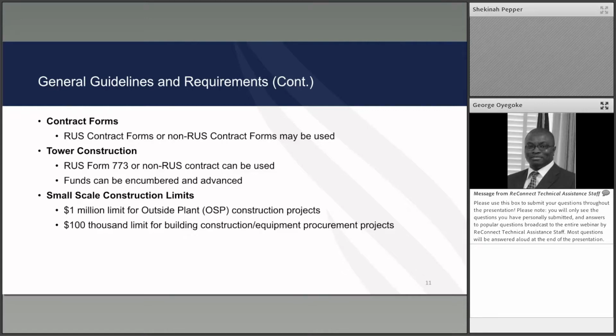There are limits for small-scale construction projects, and those limits vary by type of project. Most notably, the limit for outside plant construction projects is $1 million. For equipment procurement and building construction, the small-scale limit would be $100,000.